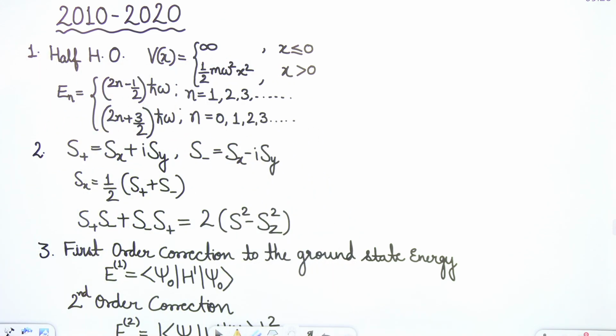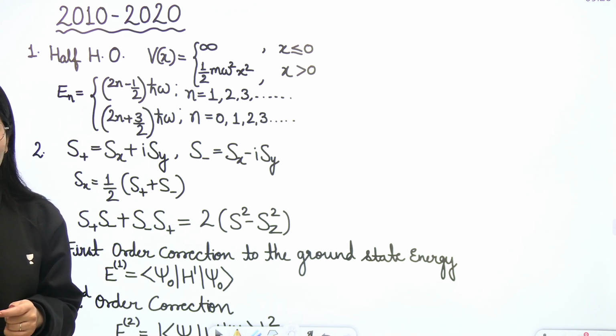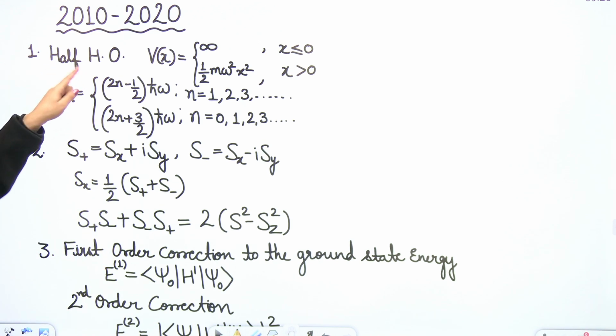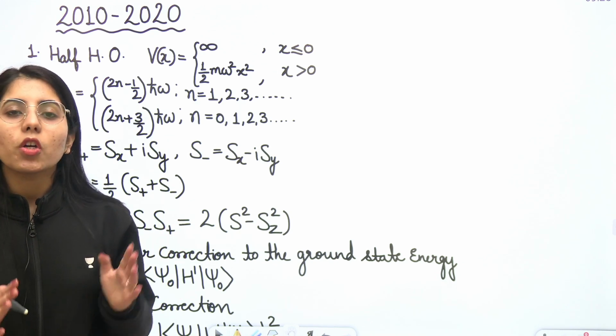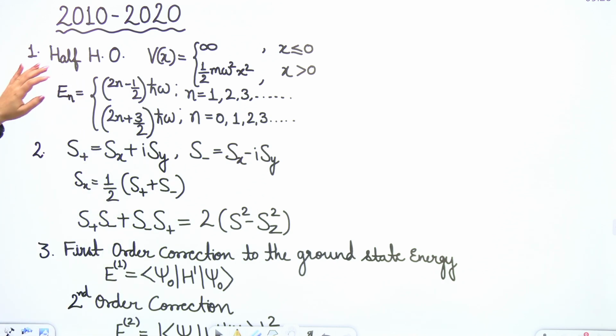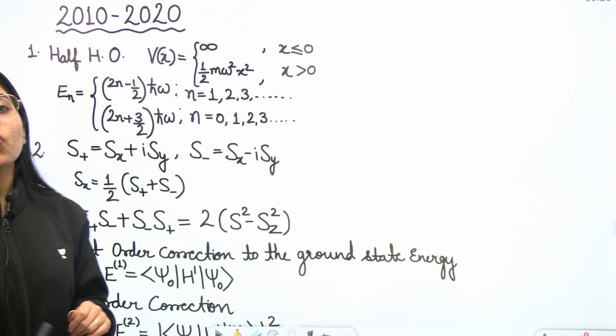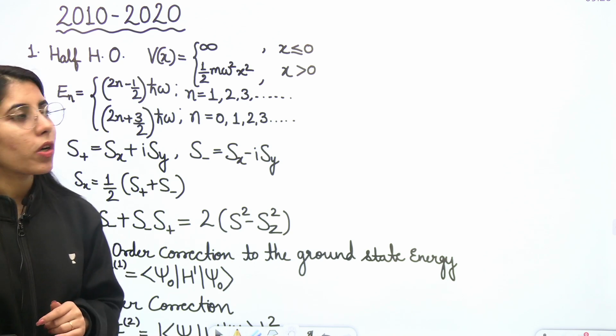So the first topic, based on which we have mentioned the formula, is the harmonic oscillator, but not the general one. It's the half harmonic oscillator. You can even call it the truncated harmonic oscillator. So if I talk about the half harmonic oscillator, guys, what is the potential expression you will have for it?